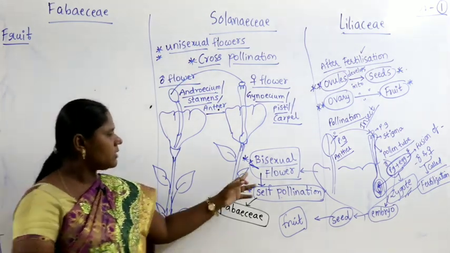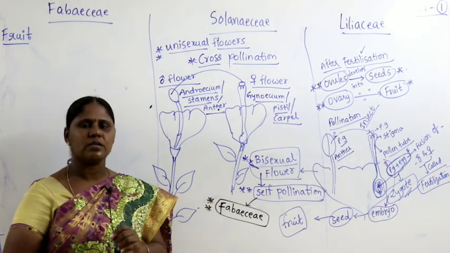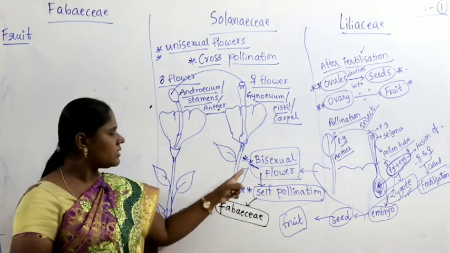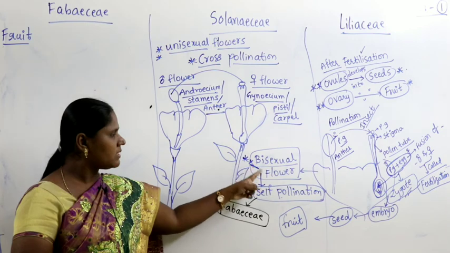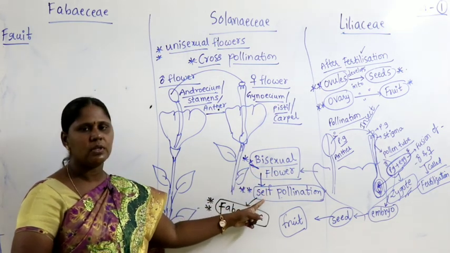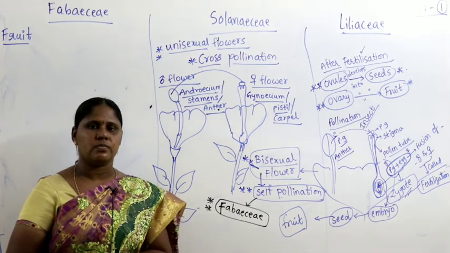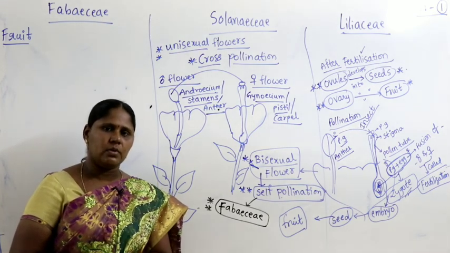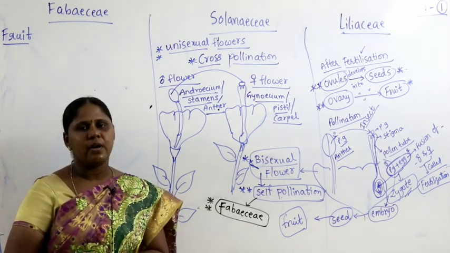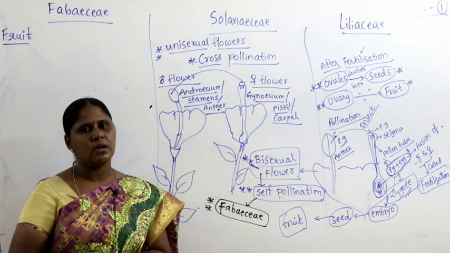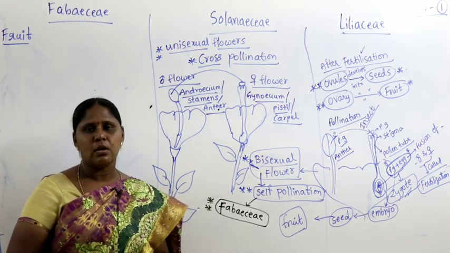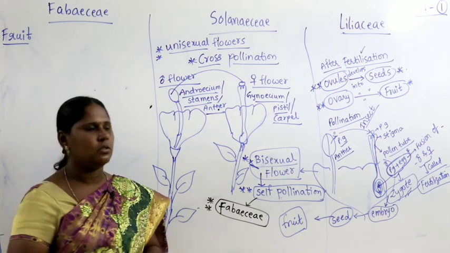But let me ask you a simple question. Do you think bisexual flowers always undergo self-pollination? Yes or no? Definitely no, not always. Why? Because last class we studied the protandrous condition and the protogynous condition.